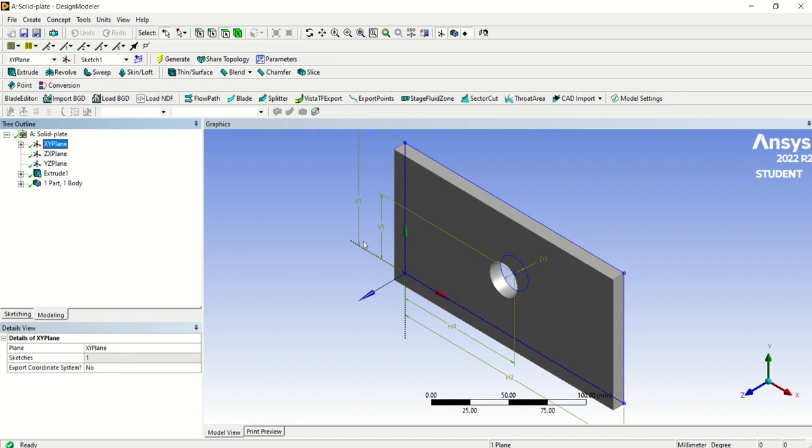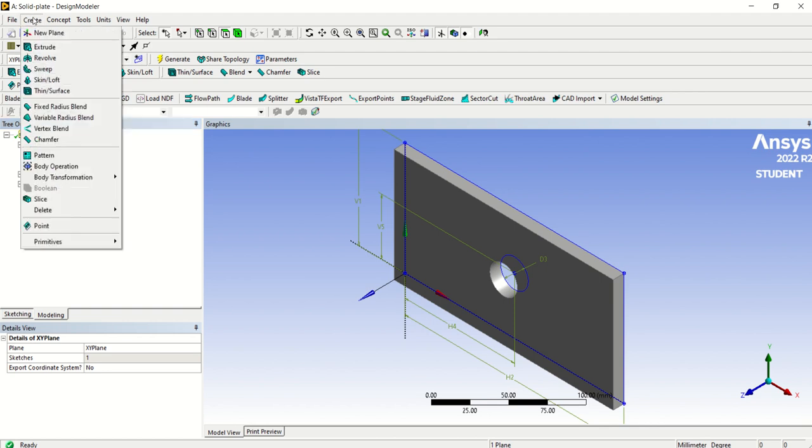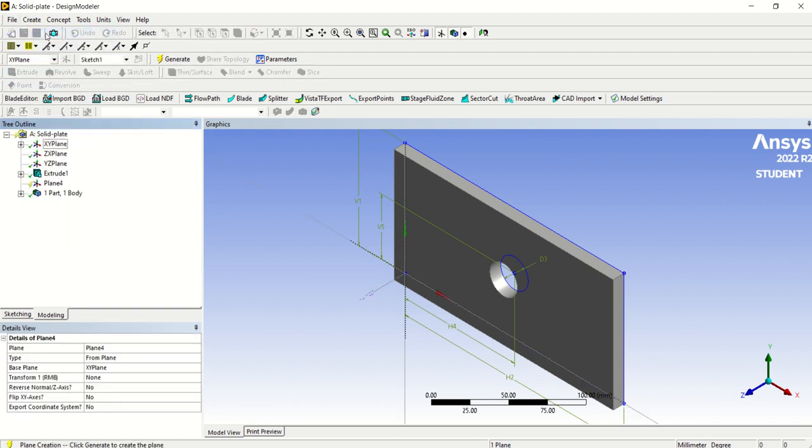Okay, so as we want to create a pin in the middle here, first you must create a new plane. So go to create, new plane, for the XY plane.